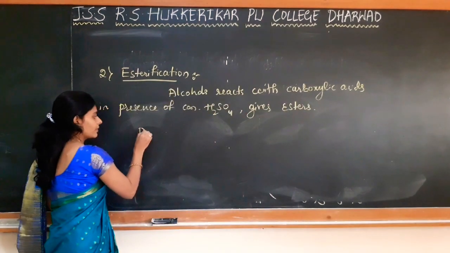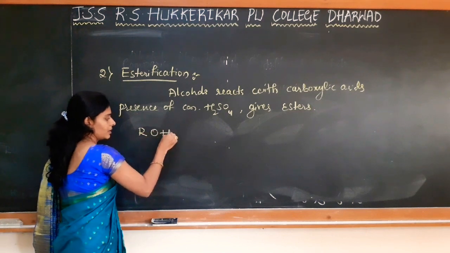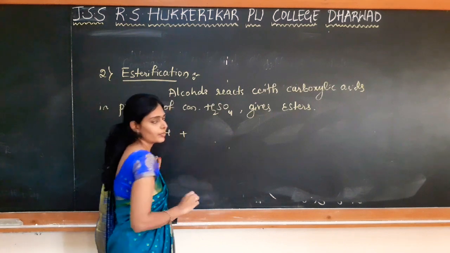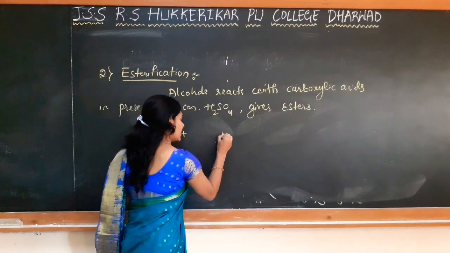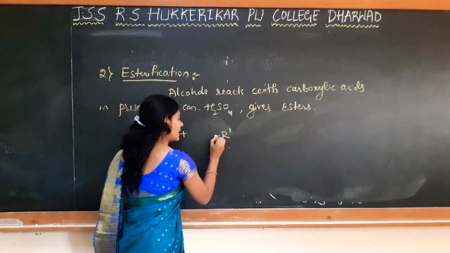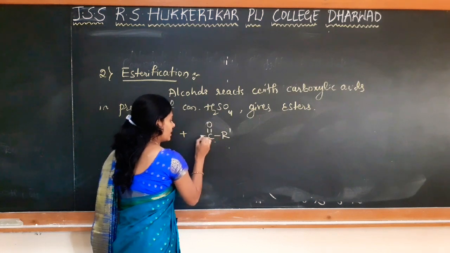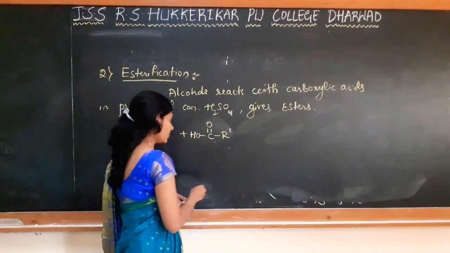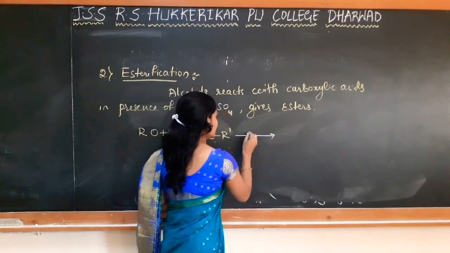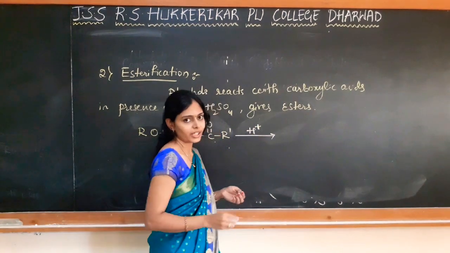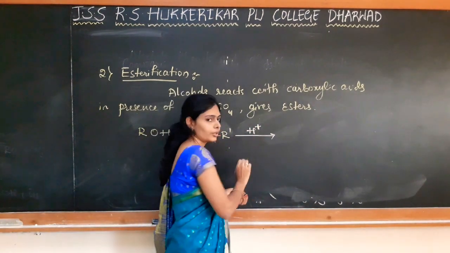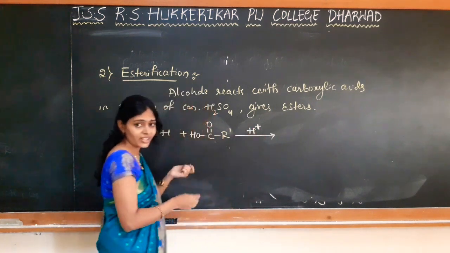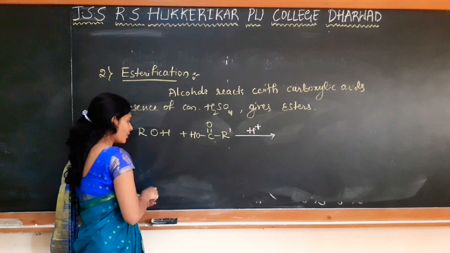So what happens when we take alcohol? It is treated with carboxylic acid. Carboxylic acid is represented as RCOOH. This is the carboxylic acid. In presence of concentrated sulfuric acid, as it gives a proton, it acts as a catalyst. In presence of this, the dehydration takes place. There is a loss of water.